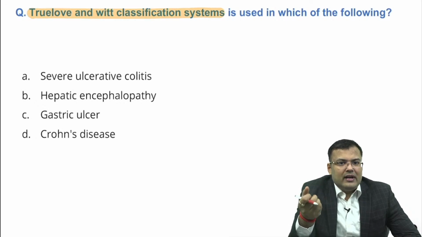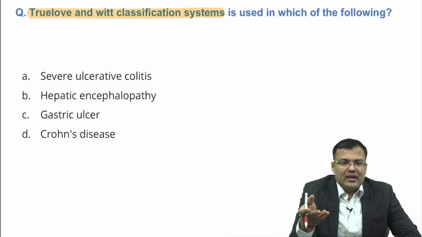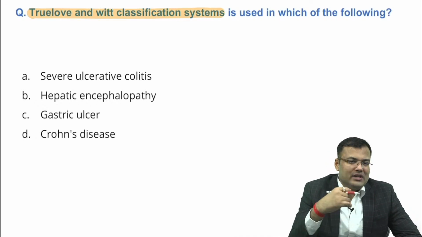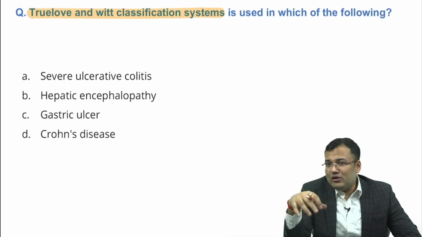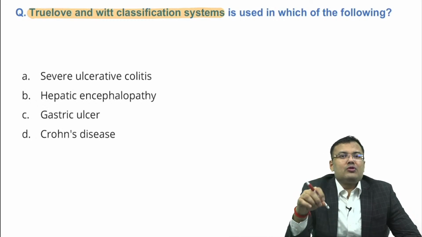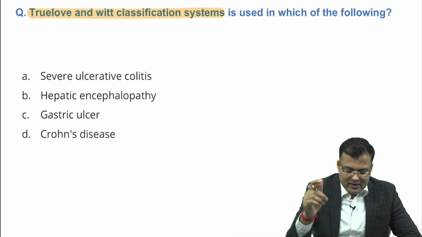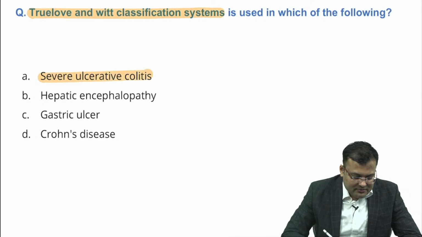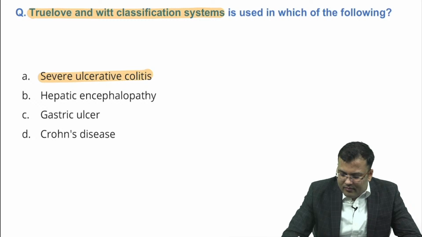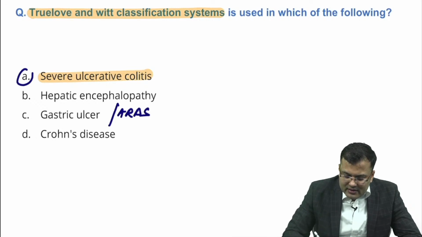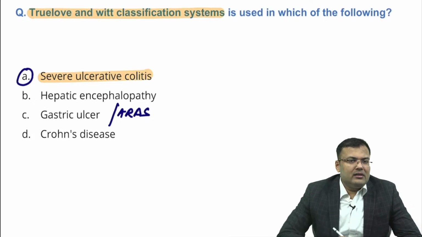And what is the true love? It is Truelove and Witts classification. Let me tell you, it's a repeat question. It was asked 2-3 times previously also. Let me tell you about this INI-CET exam. This year, most of the surgery questions were repeat questions. Only 1 or 2 were new. One option was ARDS, okay. The correct answer is severe ulcerative colitis. The classification is Truelove and Witts classification. Clear, guys?